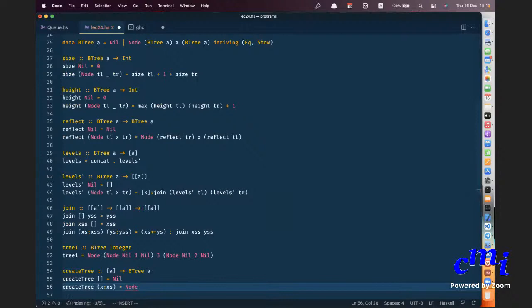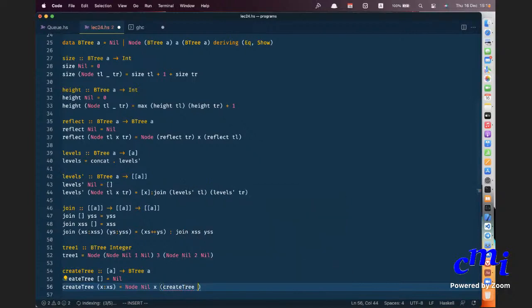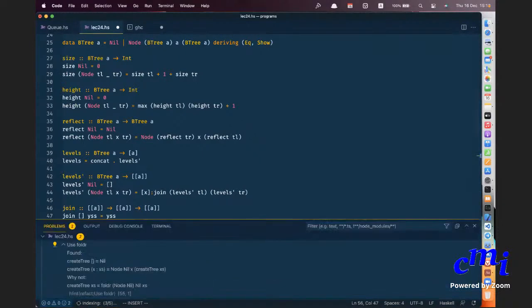Sir, can we do according to the levels? There is no level. There are levels only after you create a tree. I was thinking that if we are given a list, we can read off a tree according to the rule that we.